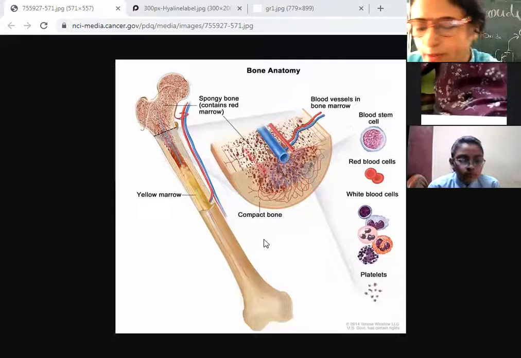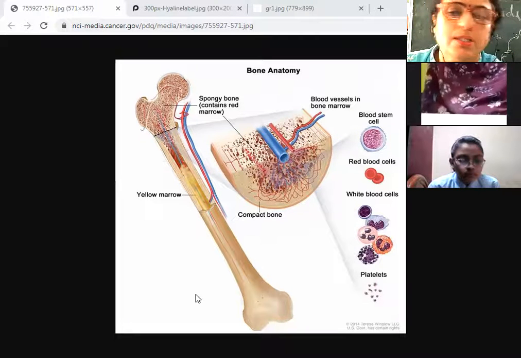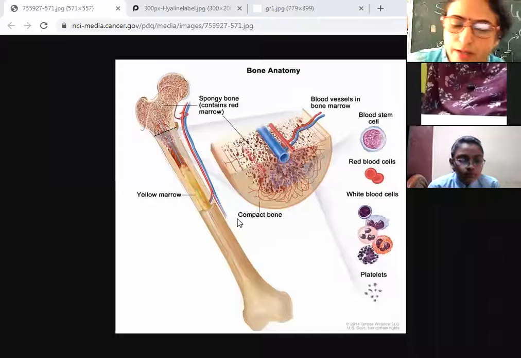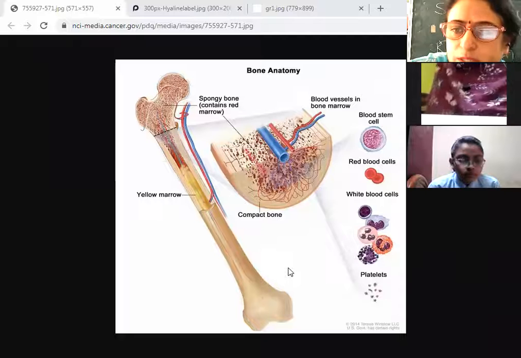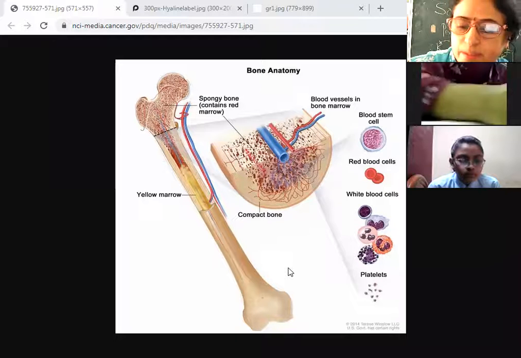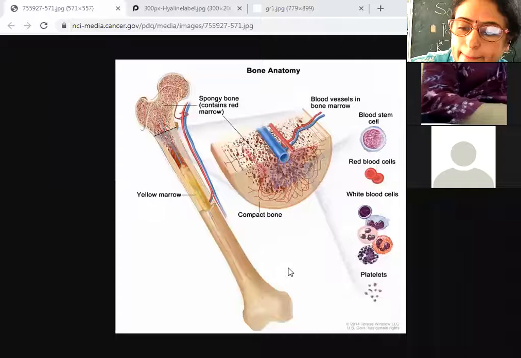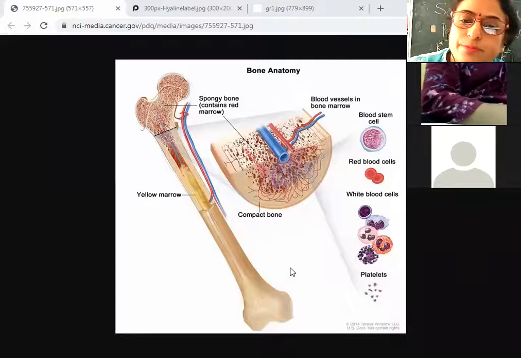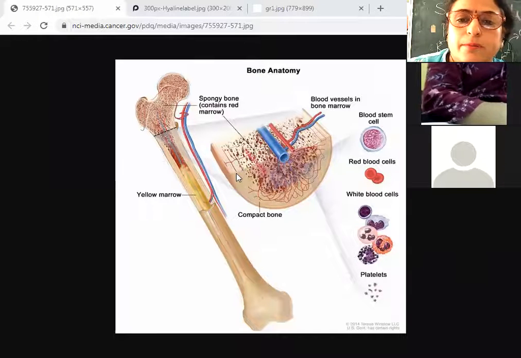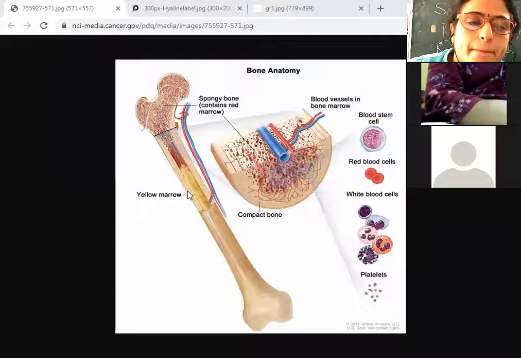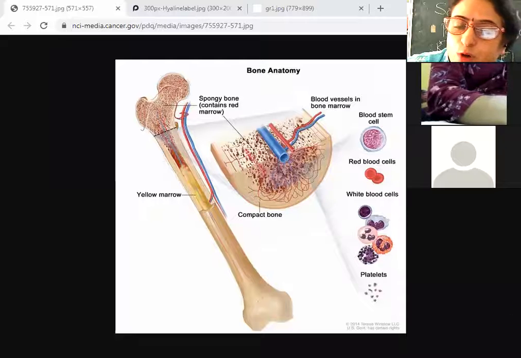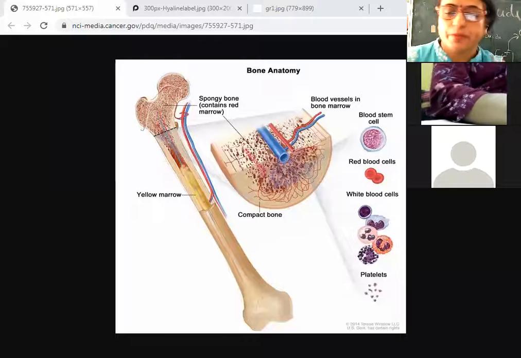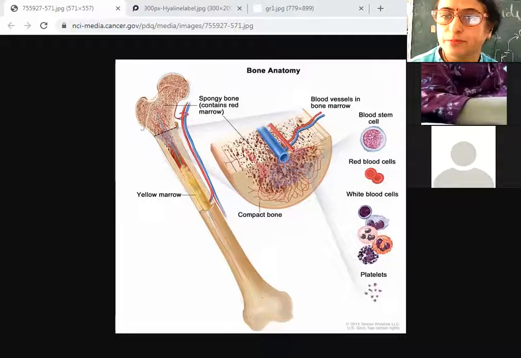Now, if you look at the bone, bone is a harder, rigid and non-flexible tissue. It is a non-flexible skeletal tissue. It is not flexible, right? As I told you, it forms the framework of the vertebrates.